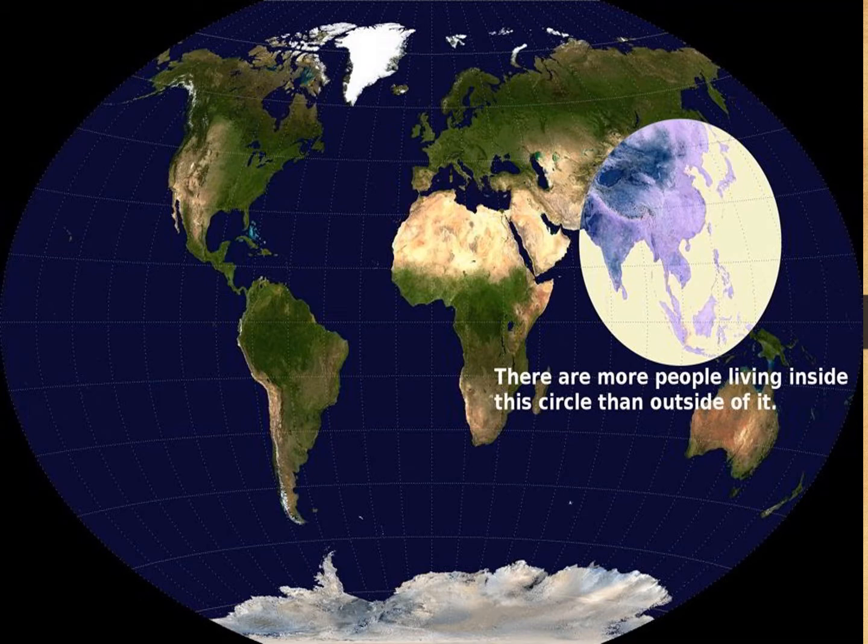And this is one of my favorite images. It just shows, population of the world, that there are more people who live inside this circle than outside of it. So the populations of just South, Southeast, and East Asia are more than the rest of the world combined.